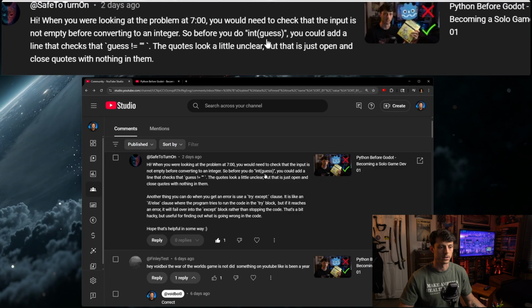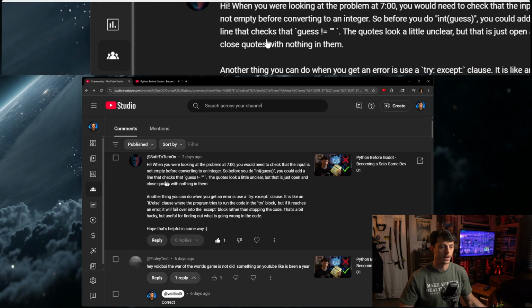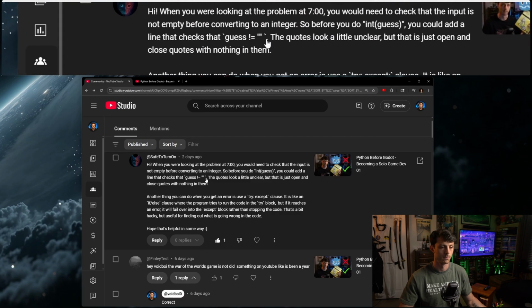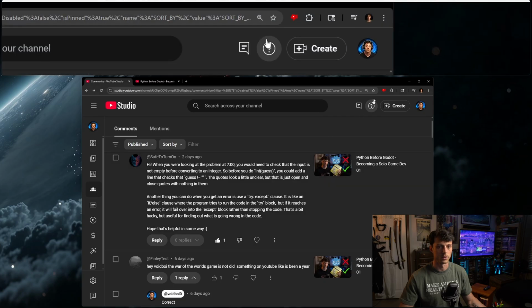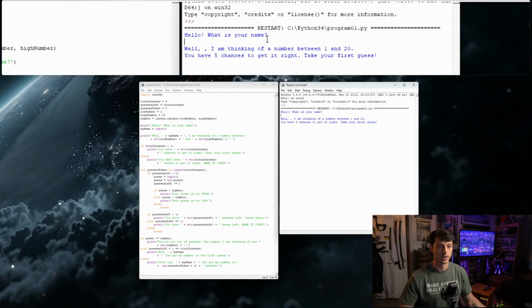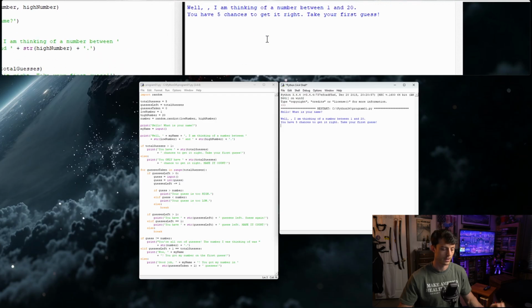So before you do int guess, you could add a line that checks if the guess is an empty string, essentially. So that is a good way to basically say, is this null? So here we've entered an empty string and the program runs, but that's not exactly what we want to do.